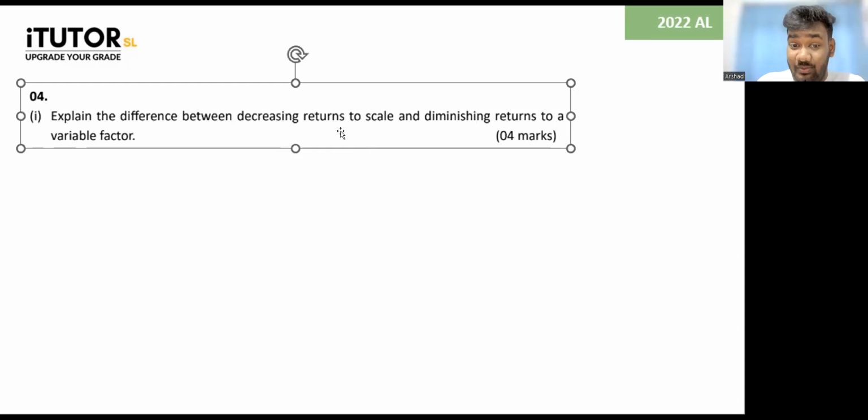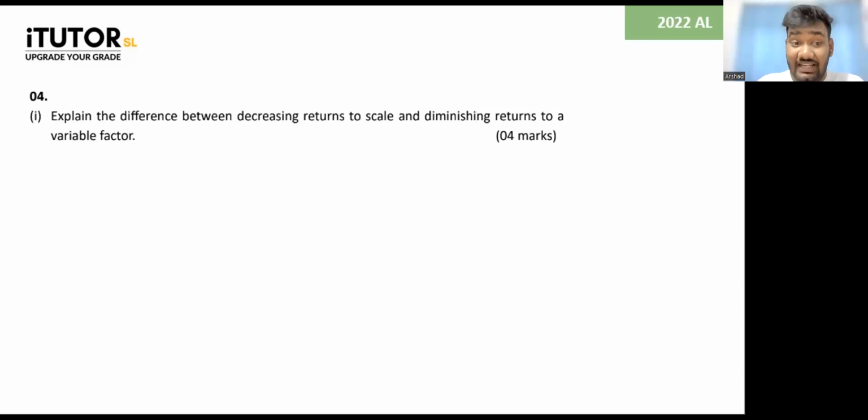Explain the difference between decreasing returns to scale and diminishing returns. So what is decreasing returns to scale? Decreasing returns to scale is where when you keep on increasing your input, in the long run, your output increases by a smaller percentage, a lower percentage. You can give some reasons why: the depreciation of factors, stress associated with coordinating. You can give different reasons.